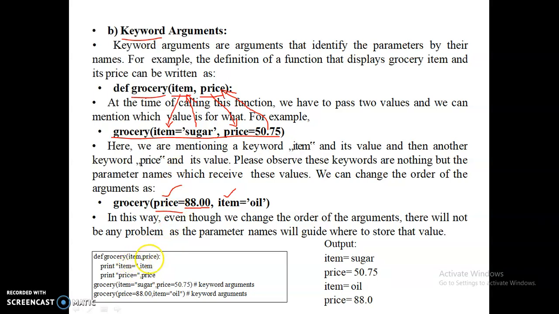Okay, we created a grocery function with item and price, and we are displaying those values in the function. One time we call the function with the item first and then price, and in the second call we pass the price first and then the item. Okay, this will be the output.